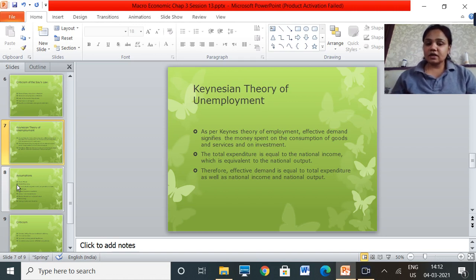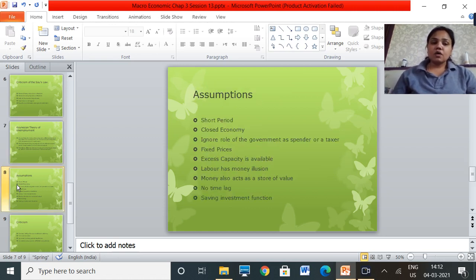Okay, this is another statement that he gives, that whatever we are spending is equal to whatever the country is earning, and that is equal to whatever output the country is generating. Next, therefore effective demand is equal to total expenditure as well as national income and national output. So we can say that effective demand becomes equal to the total expenditure, the national income, and the total output. Okay, what are the assumptions that Keynes gives?